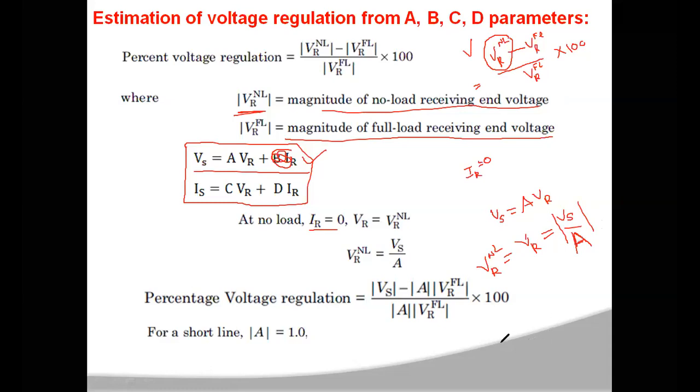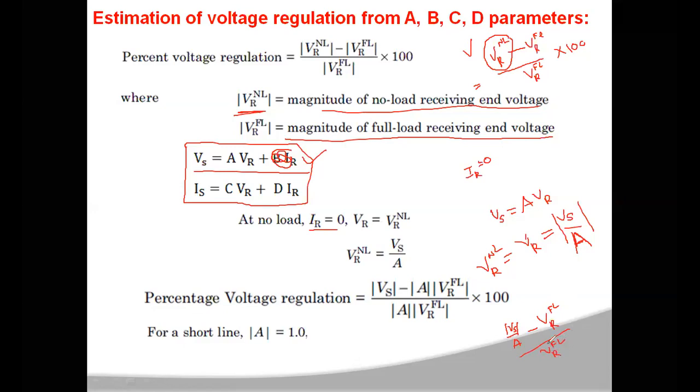So then the percentage of voltage regulation can be written as, in place of VR NL, magnitude of Vs by A minus magnitude of VR full load, divided by magnitude of VR full load.